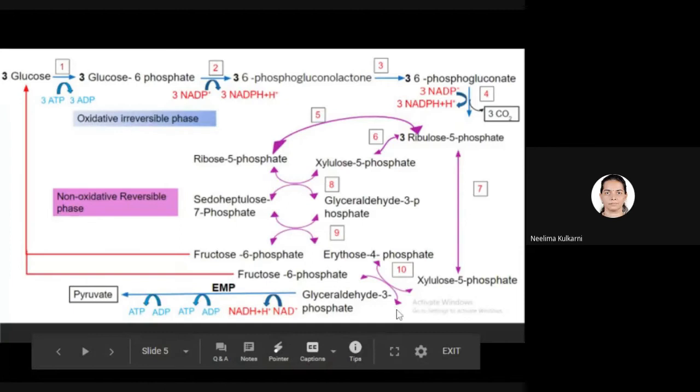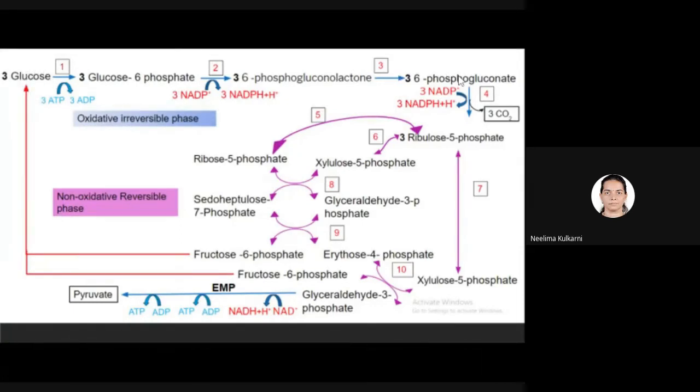This is an overview of pentose phosphate pathway. So we start with glucose here, which is converted to 6-phosphogluconate. I have posted a video yesterday on YouTube. Please watch that video of pentose phosphate pathway. So the pathway is also called phosphogluconate pathway because this is the metabolite which is synthesized here. And then pentose phosphates are synthesized. So hexose monophosphate as well as pentose phosphates are synthesized here in this pathway.